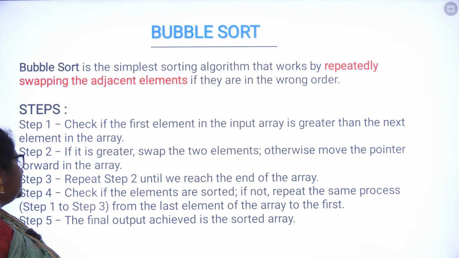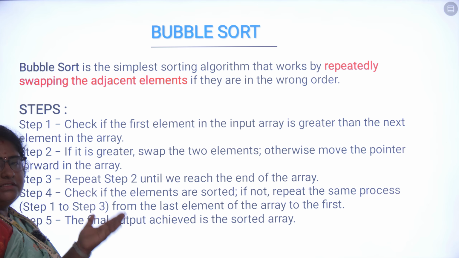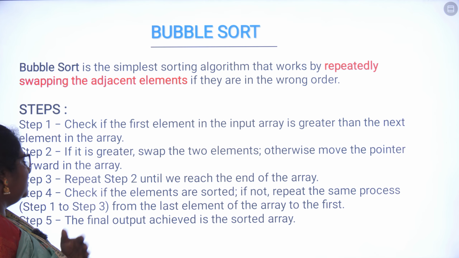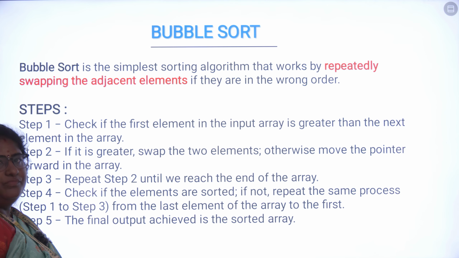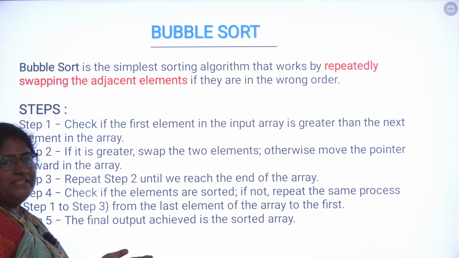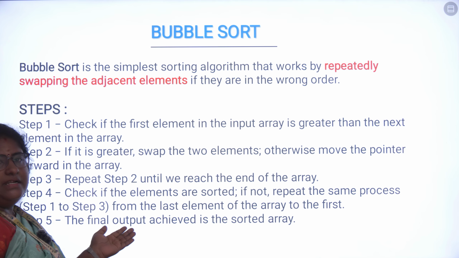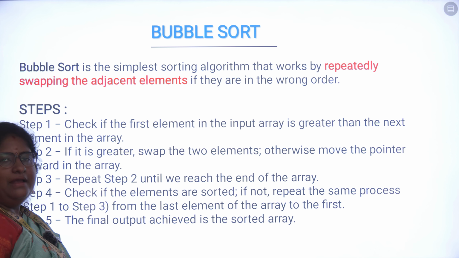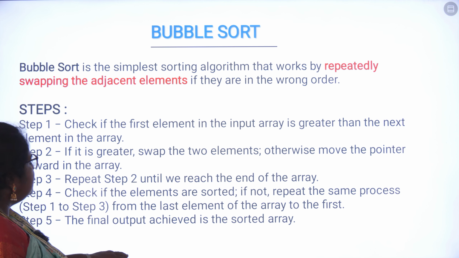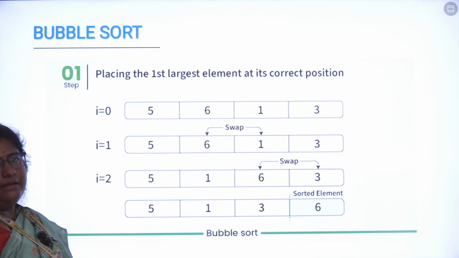Step 4: after sorting everything we come to step 4, where we check if the elements are sorted. If it is sorted, well and good, we finish with step 5. If the elements are not sorted, then we repeat the same process from step 1 to step 3 until all the elements in the array are sorted. So these are all the steps we have in the bubble sort.